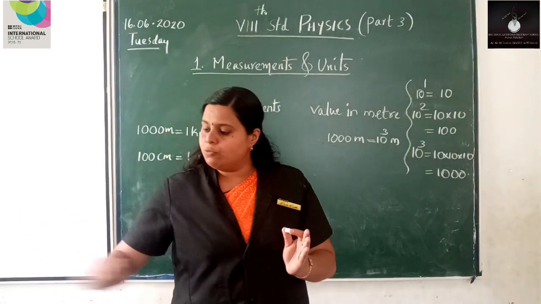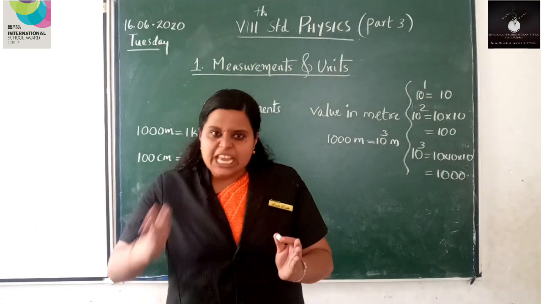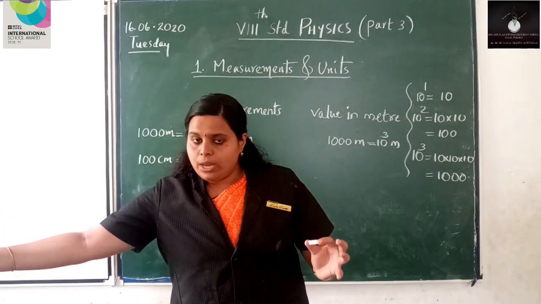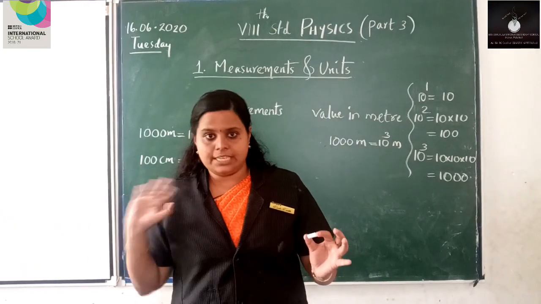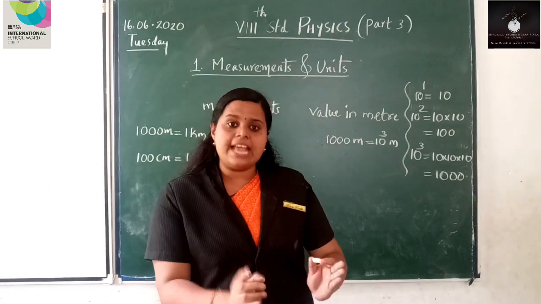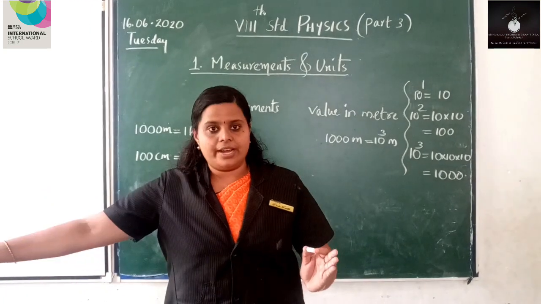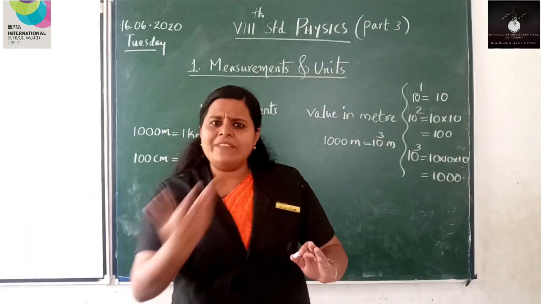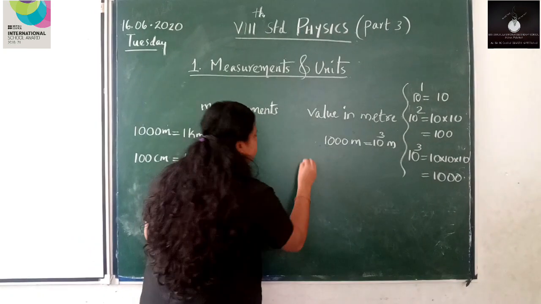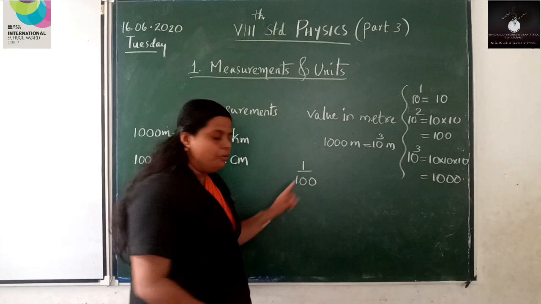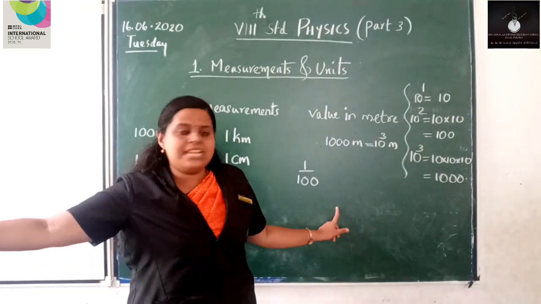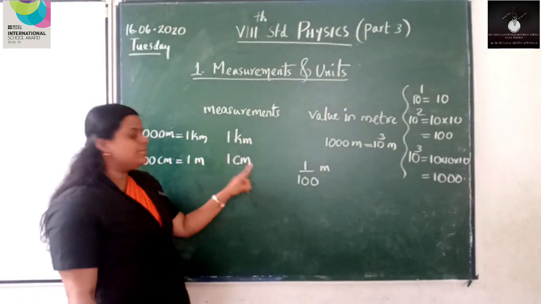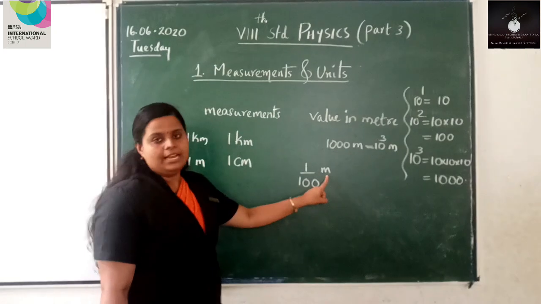These 100 equal parts constitute a meter stick. Now if you are taking a piece out of 100, what is its value? It is 1 out of 100. So how will we express that? 1 centimeter is equal to 1 by 100 meter.